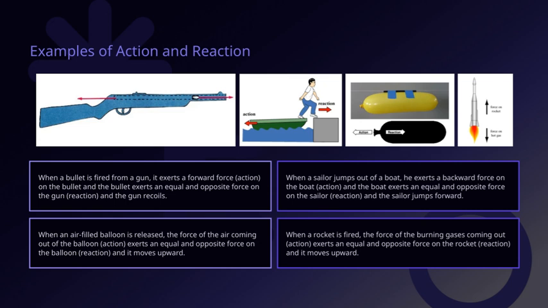Another example is when you release a balloon filled with air. The air rushing out downward exerts an action force, and the balloon is pushed upward in response, an easy way to see Newton's third law in action. And then there's firing a gun. When the bullet is propelled forward, it exerts an action force on the gun. In turn, the gun experiences an equal and opposite force, which we recognize as recoil.